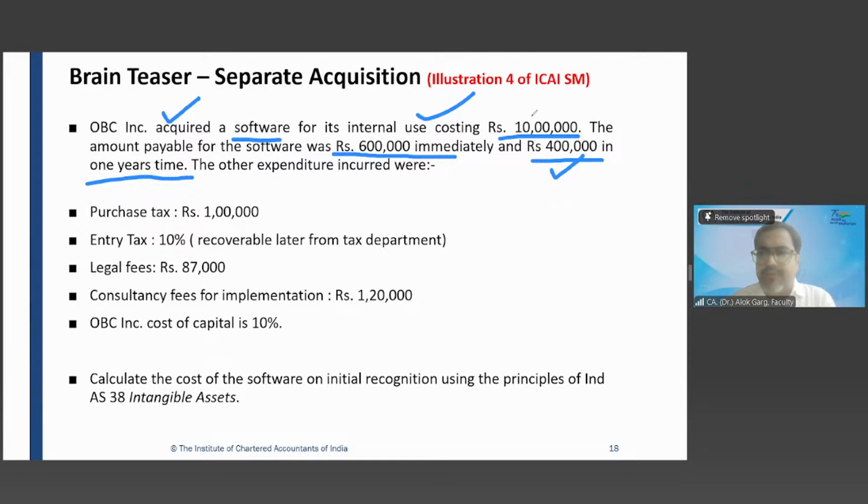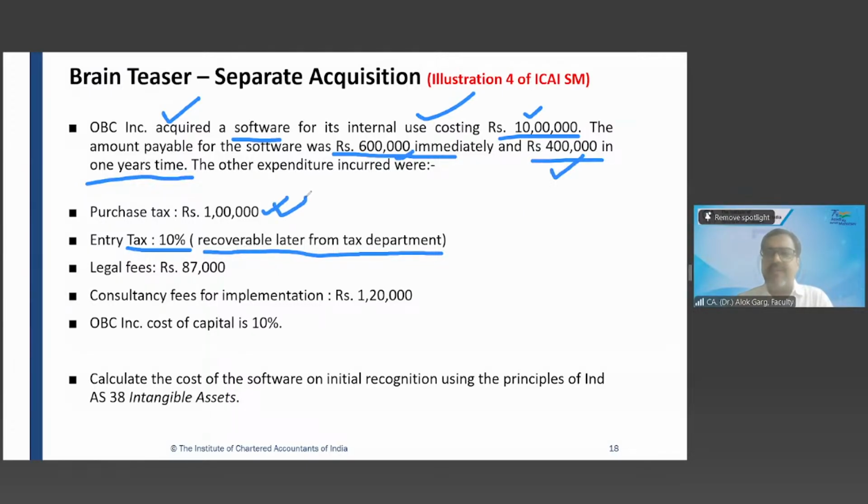Because you purchased software today, you paid 6 lakh rupees today and 4 lakh you will pay after a year. Purchase taxes rupees 1 lakh. There is a purchase tax of rupees 1 lakh. There is an entry tax of 10% recoverable later from tax department. Okay. So there is a purchase tax of 1 lakh.